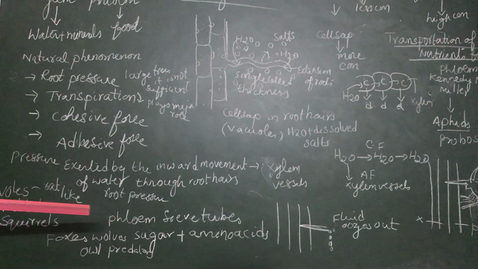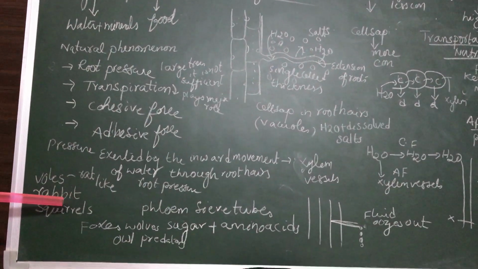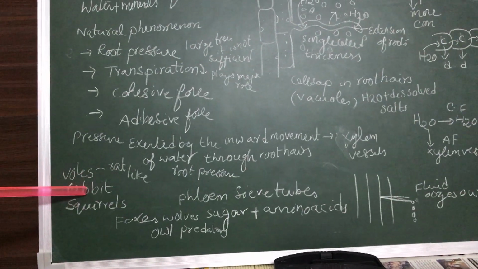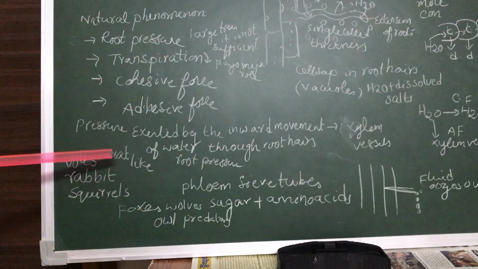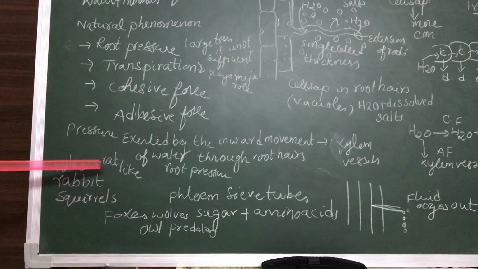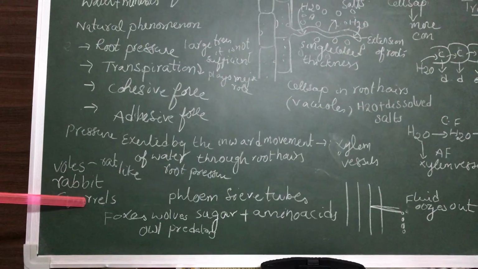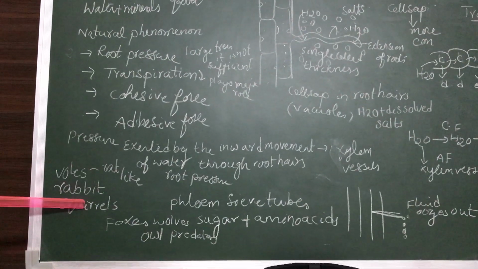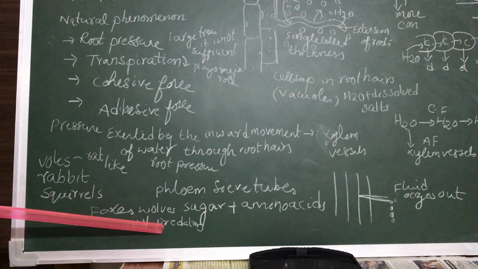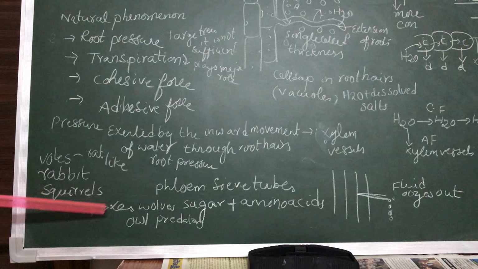And not only this, you have seen that voles, rabbits, and squirrels scratch the bark of the tree. Why do they scratch the bark of the tree? A vole is a rat-like organism which scratches the bark of the tree. They scratch to collect the food material which is present in the phloem. While scratching, they may damage the trees. So in the forest department and forest area, to protect the trees from these organisms, they grow some predators like foxes and owls, which can control these voles, rabbits and squirrels, thereby protecting the huge trees in the forest.